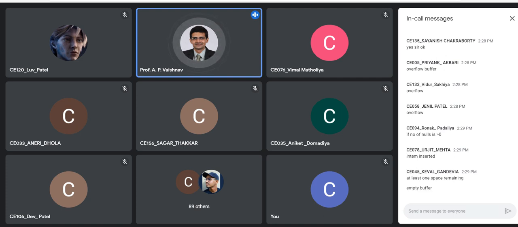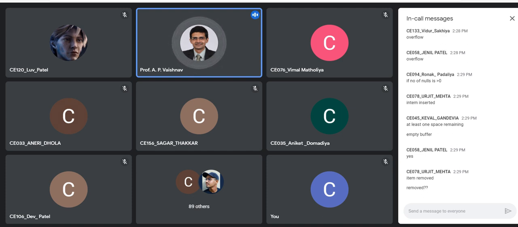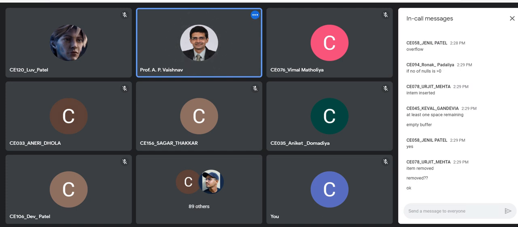On the empty buffer condition, yes. And it can be unblocked by the producer when at least one item is inserted. So this is the scenario. You need to think in both ways. Yes, item removed, I'm asking about the consumer. The consumer was blocked on empty buffer, so when one item is inserted at that point, it will be unblocked.